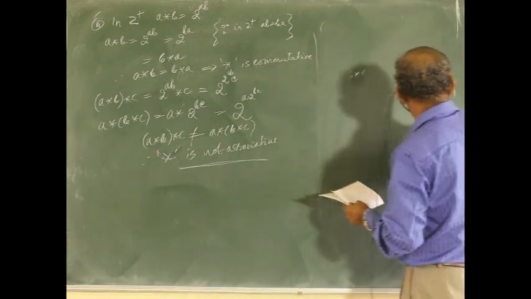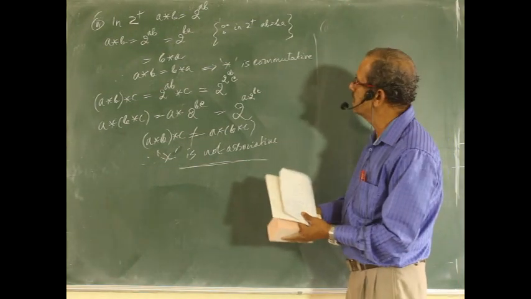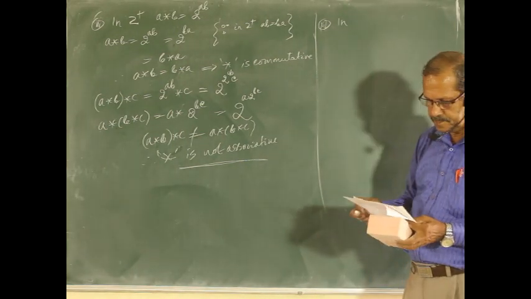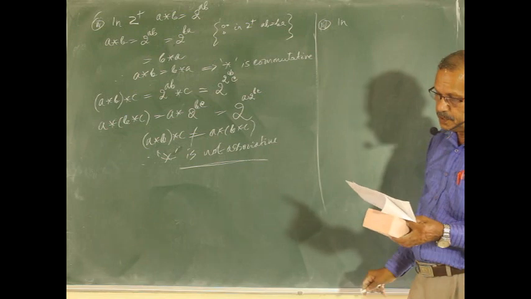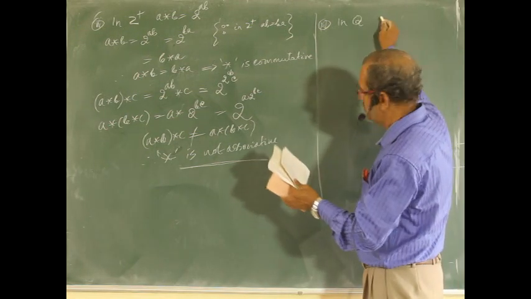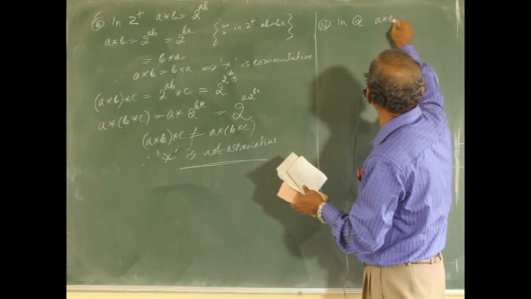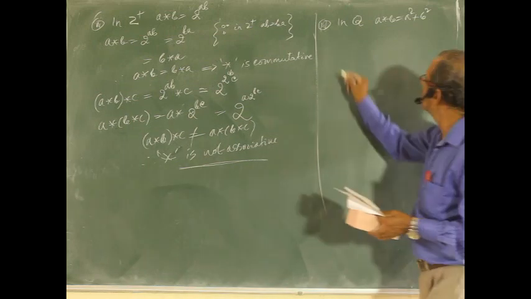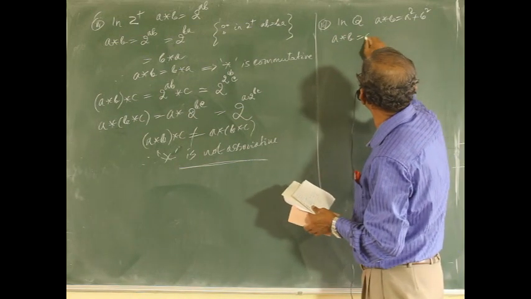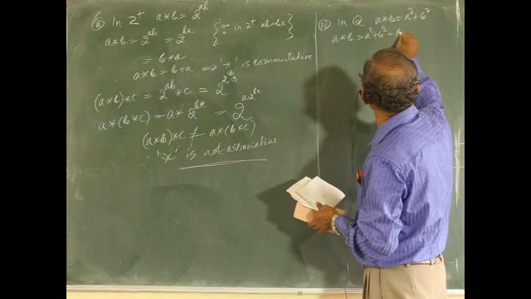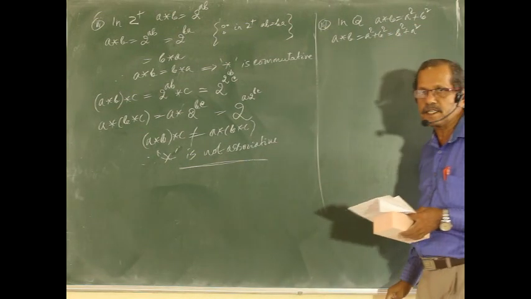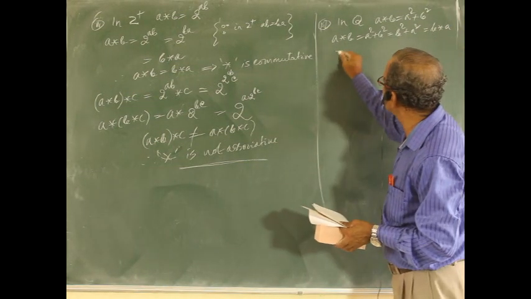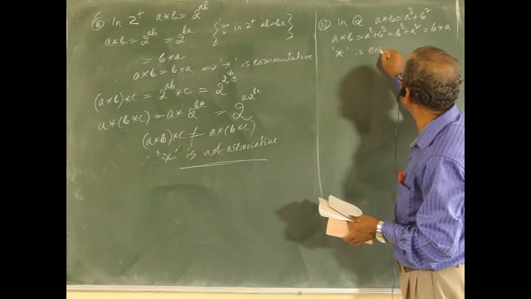Next example is the fourth one. In Q, a*b equals a square plus b square. Or, no doubt you can write b square plus a square, which is nothing but b*a. So, star is commutative, no doubt.